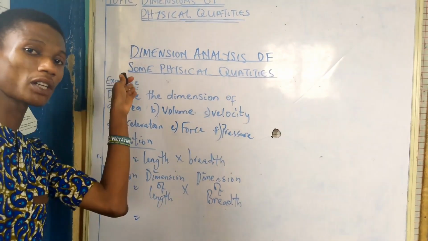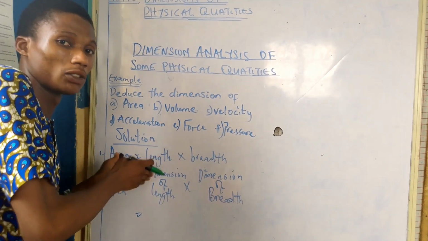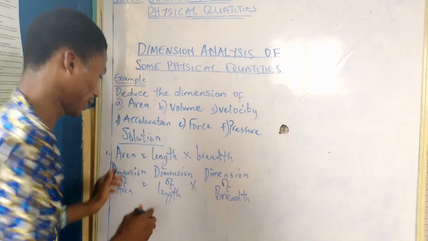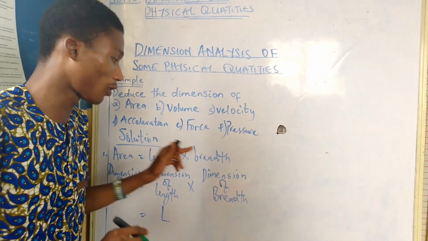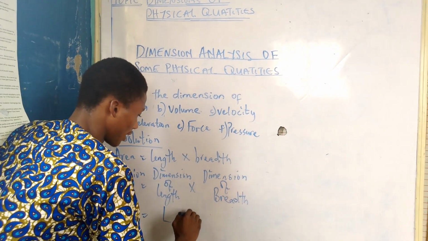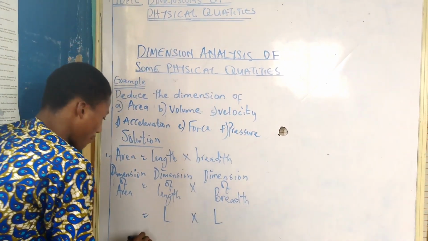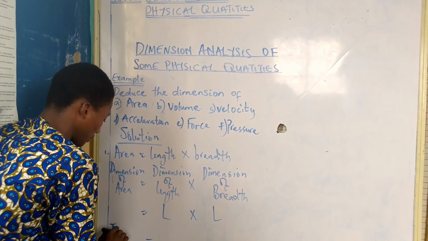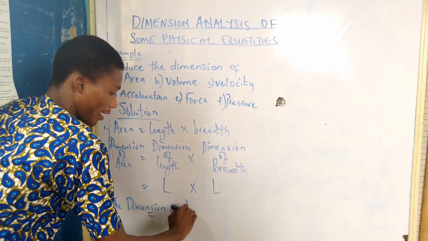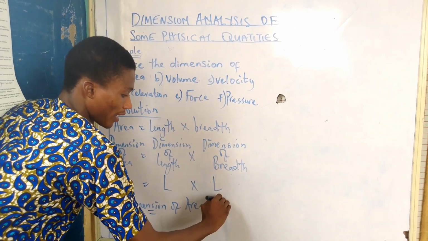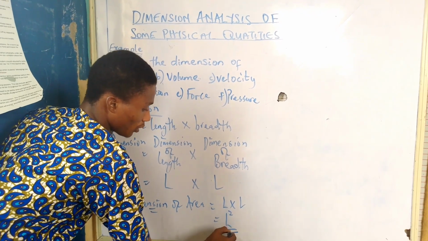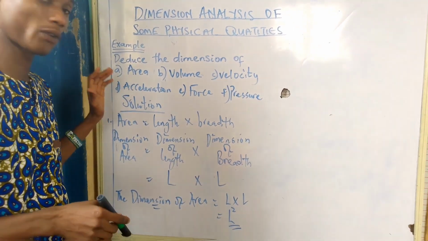Now, from the previous table, we have the dimension of L. L is measured in meter. So in other words, the dimension of length is L. The dimension of breadth is also L. It's also measured in meter. So we are having L times L. In other words, the dimension of area is equal to L times L, which is equal to L raised to power 2. That's the dimension of area.